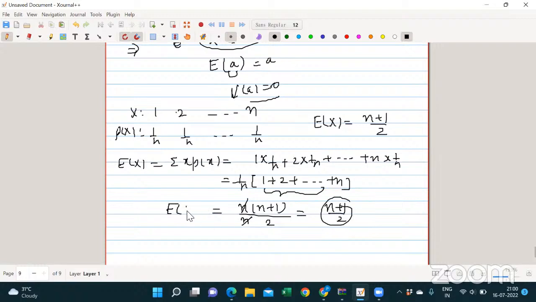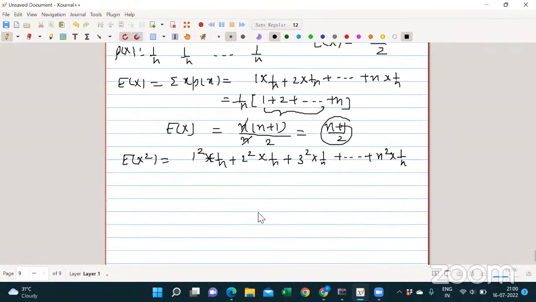Now, for the variance, we need to compute expectation of x square. So that means 1 square into 1 by n plus 2 square into 1 by n plus 3 square into 1 by n, similarly n square into 1 by n, right? Now, 1 by n I can take as common.